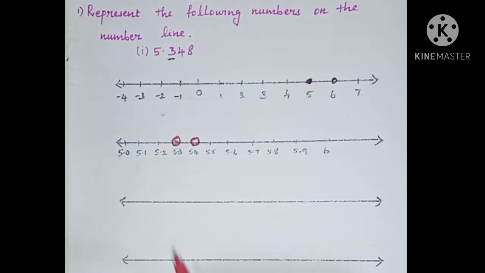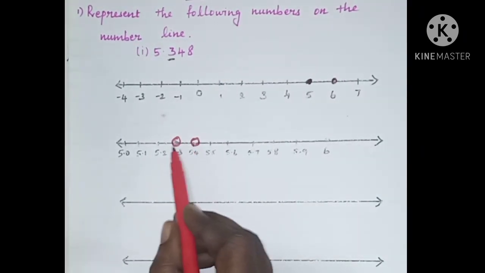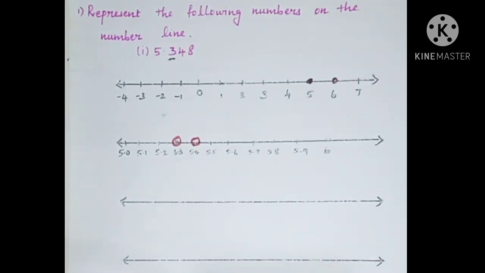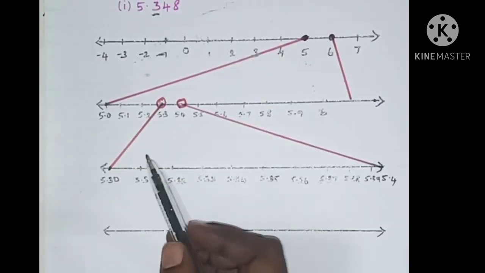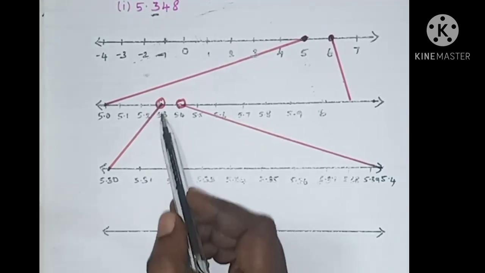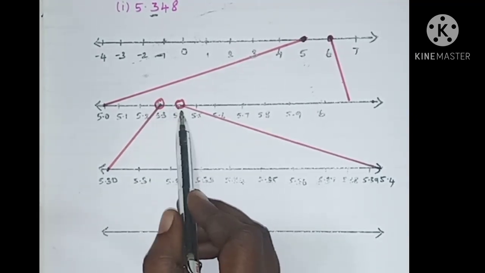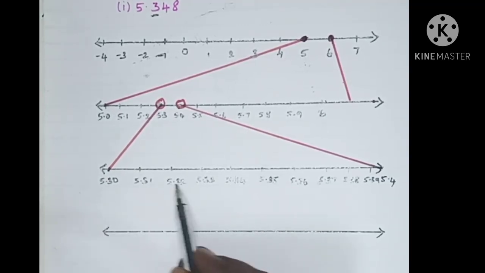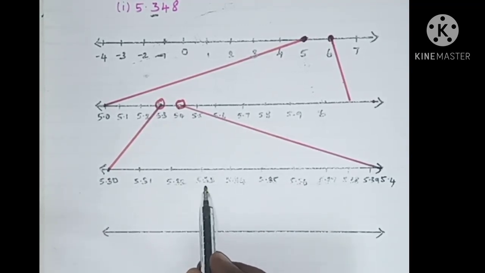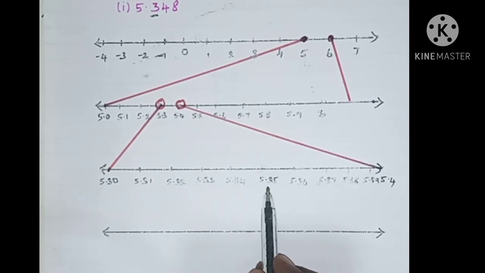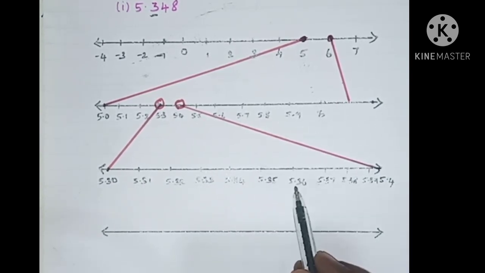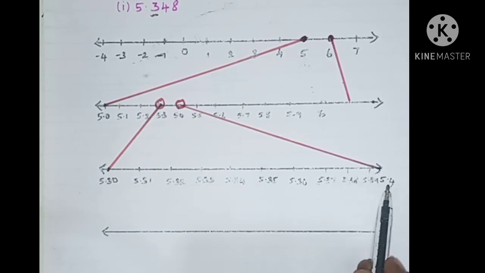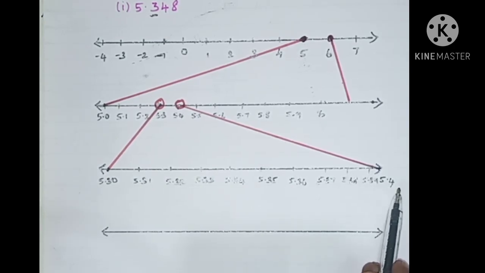So we have to divide this distance between 5.3 and 5.4 into 10 equal parts: 5.30, 5.31, 5.32, 5.33, 5.34, 5.35, 5.36, 5.37, 5.38, 5.39 and finally 5.4.